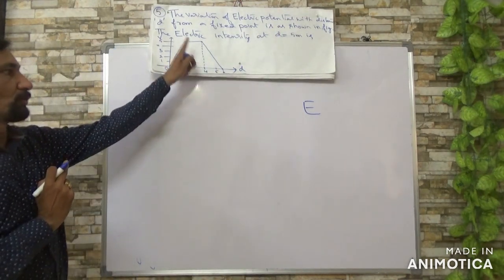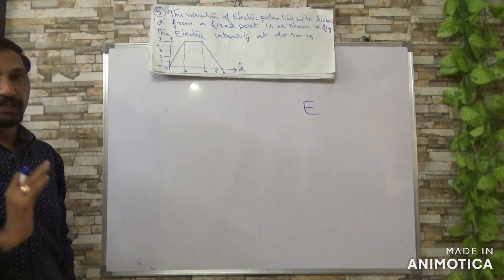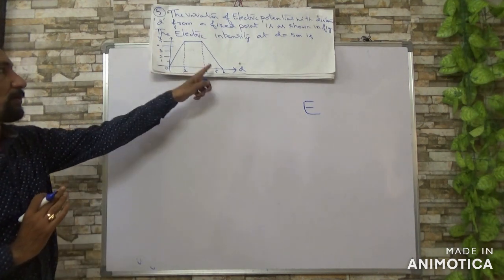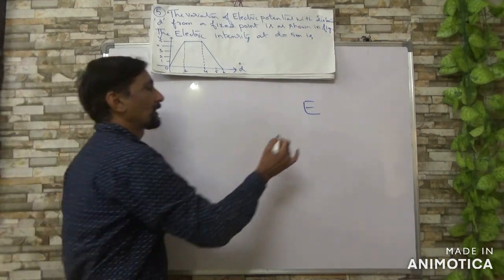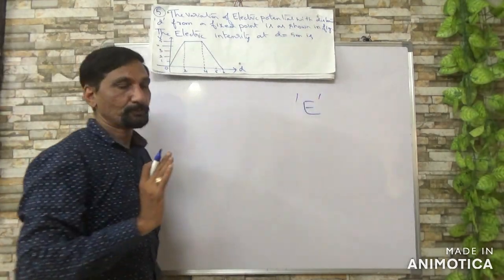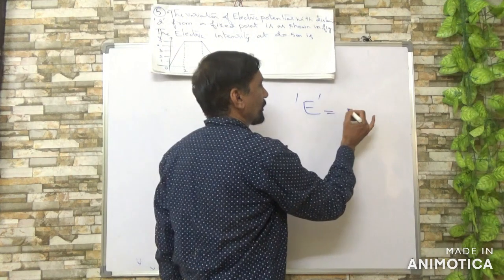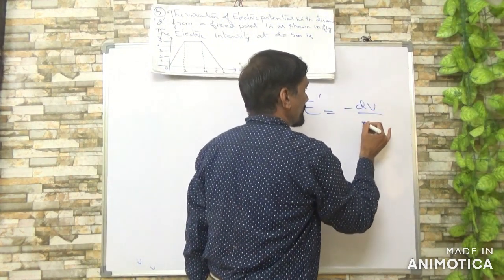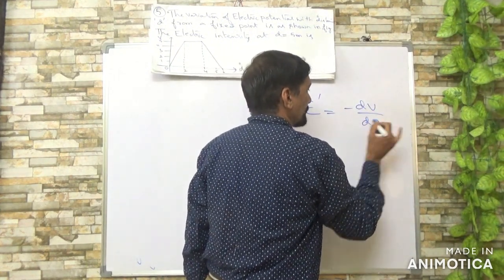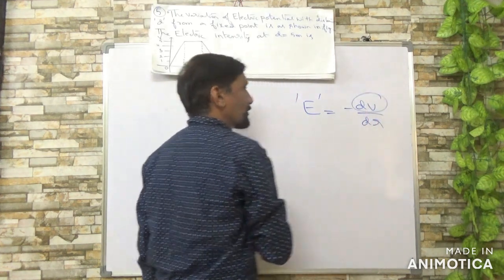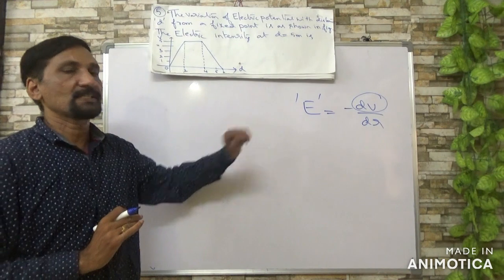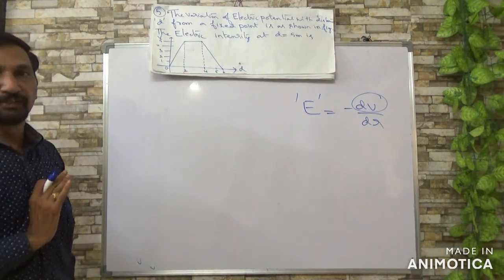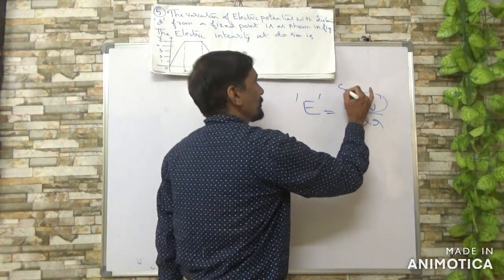So you know the slope of this V versus d graph gives electric field strength. That is, E equals minus dV by dr, meaning difference in potential by difference in distance ratio will give us electric field strength, nothing but the slope.